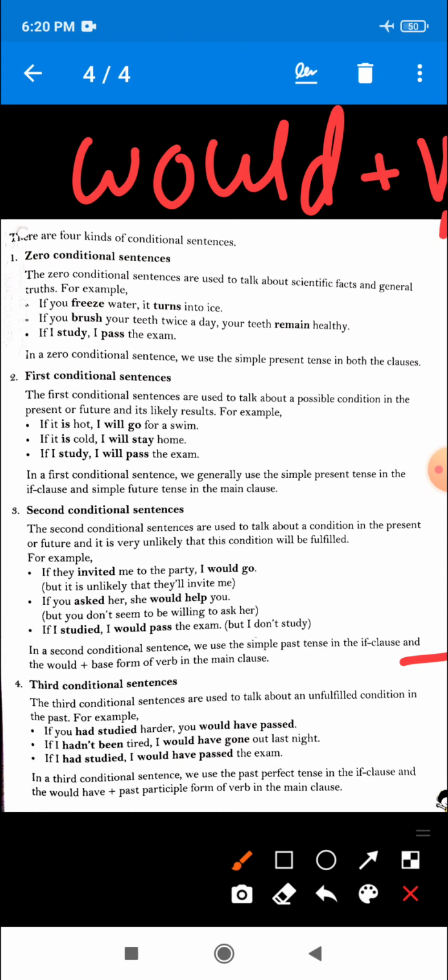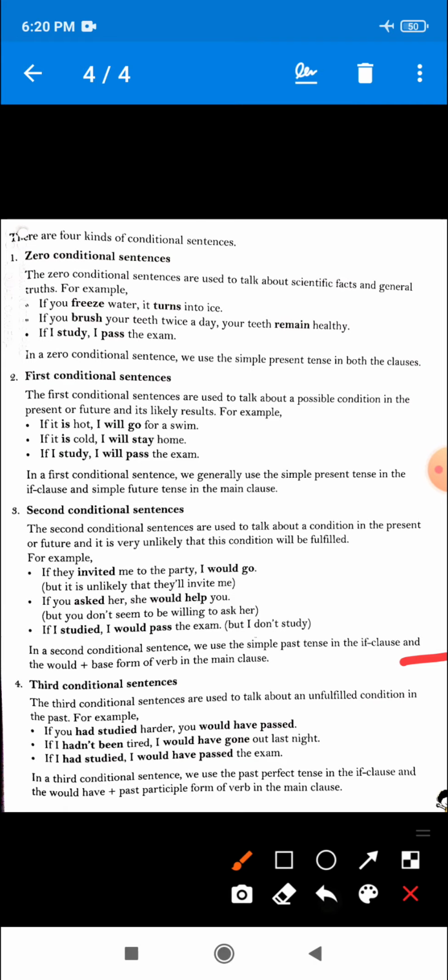Is that clear? So this point you have to remember, which clause in which tense. If you forget this point, you can make mistakes. So that is why you must know that in first conditional sentence, both clauses should be in which tenses, and in second conditional sentence both clauses should be in which tense. These points you have to mind.